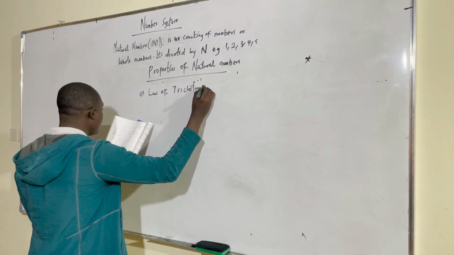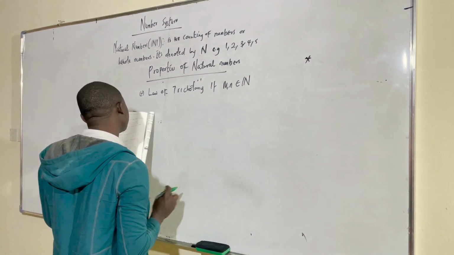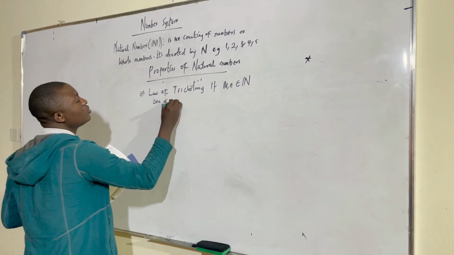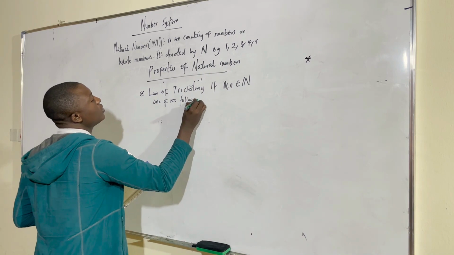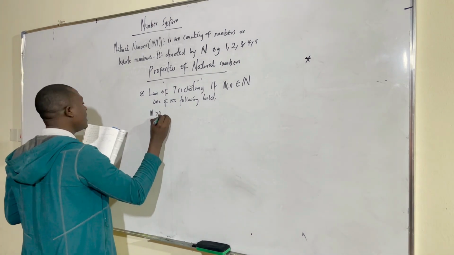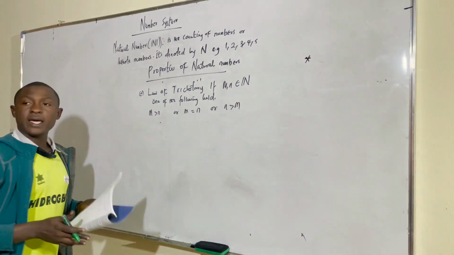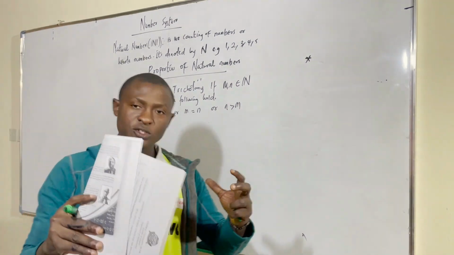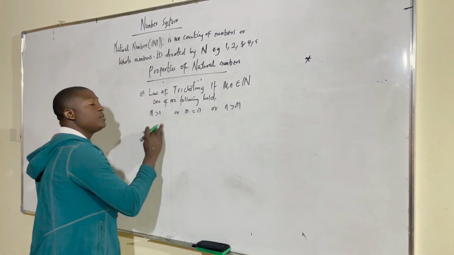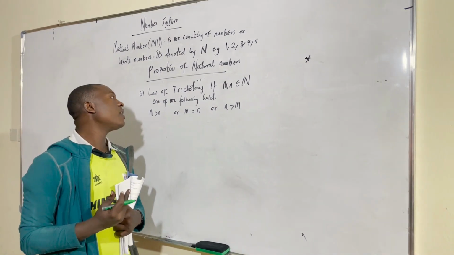Trichotomy. Meaning, let's say if m and n are elements of natural numbers, one of the following holds. Meaning one of them must be satisfied. It is either m greater than n, or m is equal to n, or n greater than m. This is trying to tell us that if I pick any two natural numbers of my choice, you can pick any of your choice, even different from the one I want to use to test this law of trichotomy.